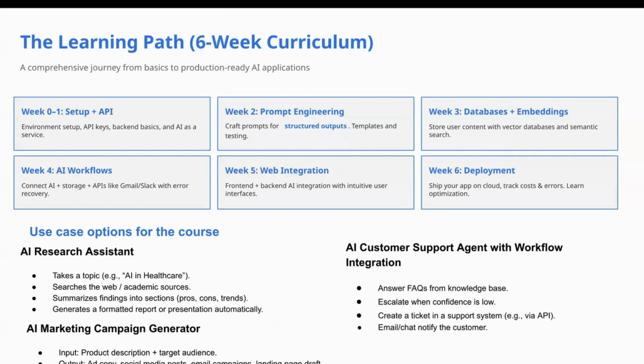We will see templates and we will do a lot of testing, because prompt engineering is indeed one of the most important aspects of building AI powered applications, right? Then the third week will be about databases and embeddings.